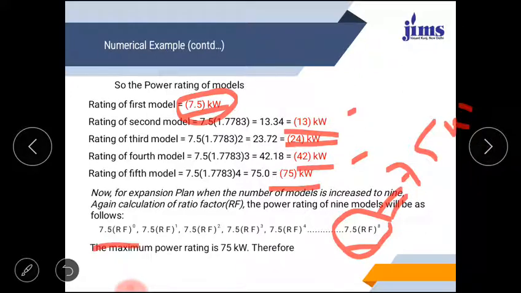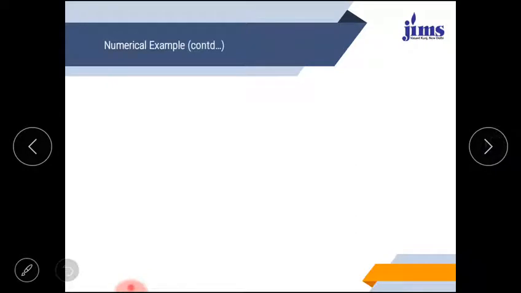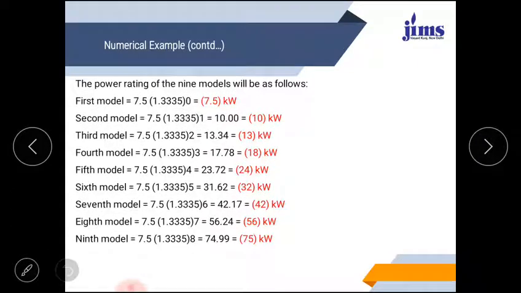So let's see again, with the help of equations, we can have a series factor, and this series factor would be equal to 1.335. So you can easily observe, in the first case the number of models was less, so the series factor was larger. But here you are introducing more models, so the series factor is less. That can be easily observed, and I think you should observe, because that is the main motto of solving the question, so that our concept about the preferred numbers will be more clear.